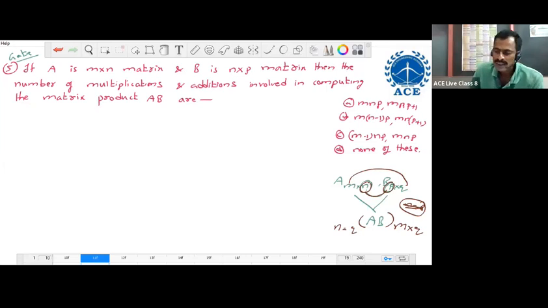Now here, the first question is whether the product is possible or not. If the product is not possible, directly none will be the correct answer. If the product is possible, one of the first three options will be correct. Even if the product is possible, the first three may also be wrong, and none may be correct.